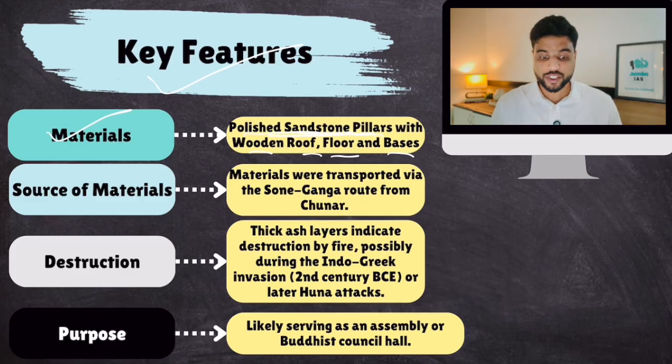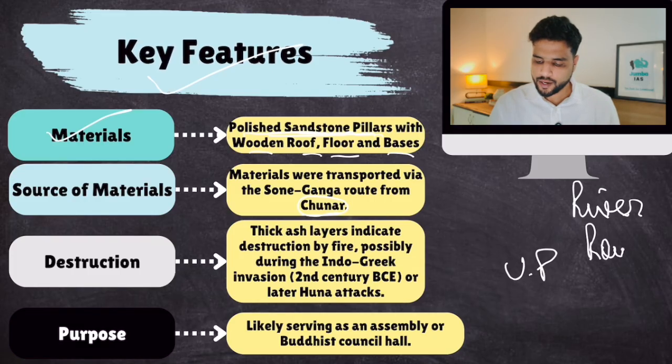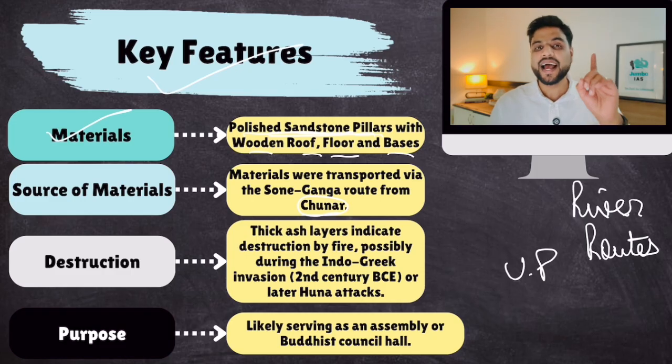This polished sandstone was brought from Chunar, which is in Uttar Pradesh. And because sandstone is heavy, what was used to transport these heavy pillars from Uttar Pradesh to Patliputra? River routes were used, riverine channels. And which river route?